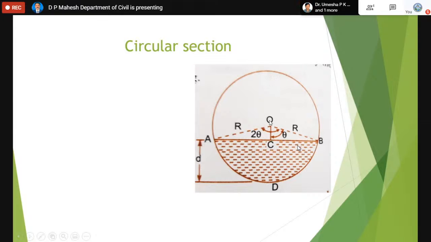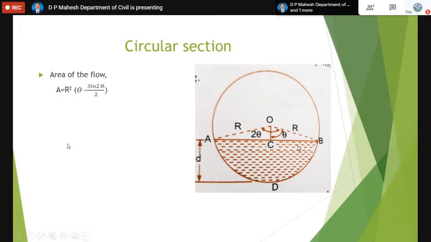So the flow is for a circular section. We call it an open channel when there is a passage of air in the pipe in the circular section. When they are running full, it is not an open channel flow. Pipe flow is called an open channel flow provided they are running partly. When they are running full, it becomes a pressure flow.